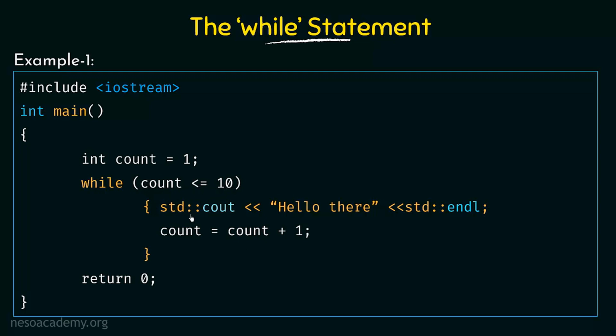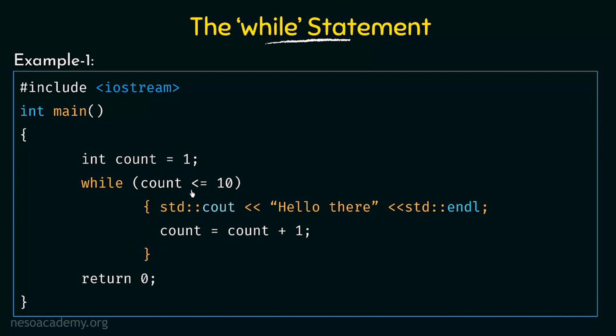Yes, it is true. So it will again execute this statement, hello there, and then it will come and increment the value of count again. So count now becomes count plus 1. The value of count now is 2, so 2 plus 1 equal to 3. So the new value of count becomes 3. Now count is equal to 3, and then it will come back and check the condition again. Is 3 less than or equal to 10? Yes, it is true. So again it will execute this piece of code here.